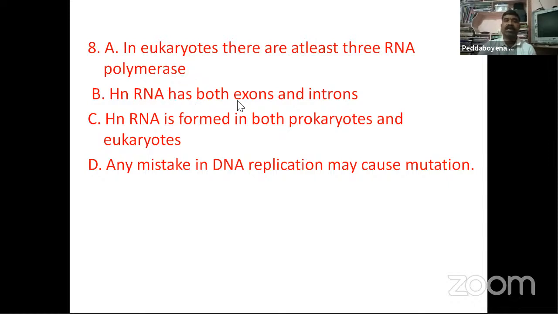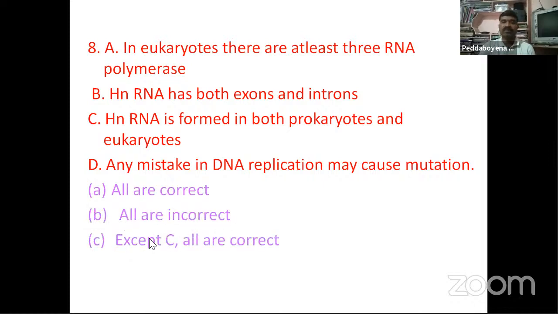Next, hnRNA has both exons and introns. See, hnRNA is formed in both prokaryotes and eukaryotes, and any mistake in DNA replication may cause mutation. So here, all are correct, or all are incorrect, or except C all are correct, or only D is correct. So here you are observing C.